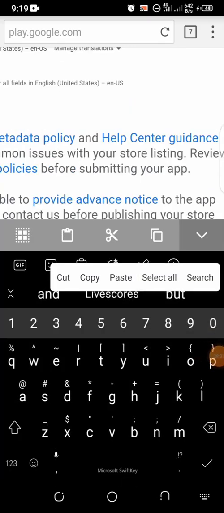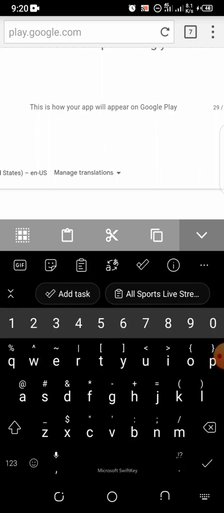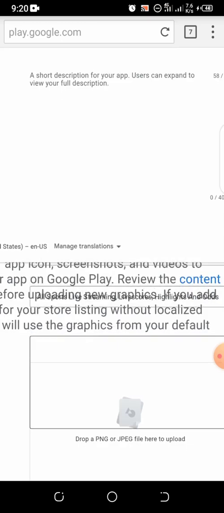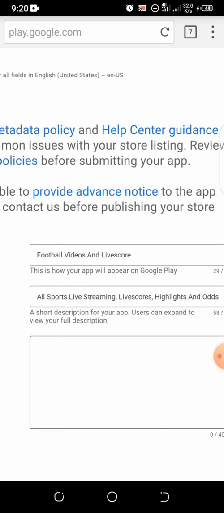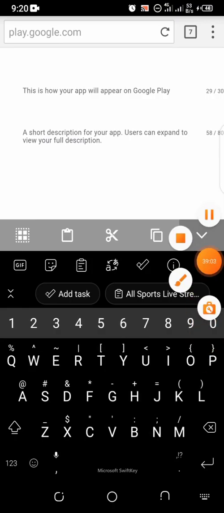So I will just replicate. I just write short or long words on that here. First of all, let me copy this because I don't understand what my browser is doing. All right, I'm going to click on the long description right now.